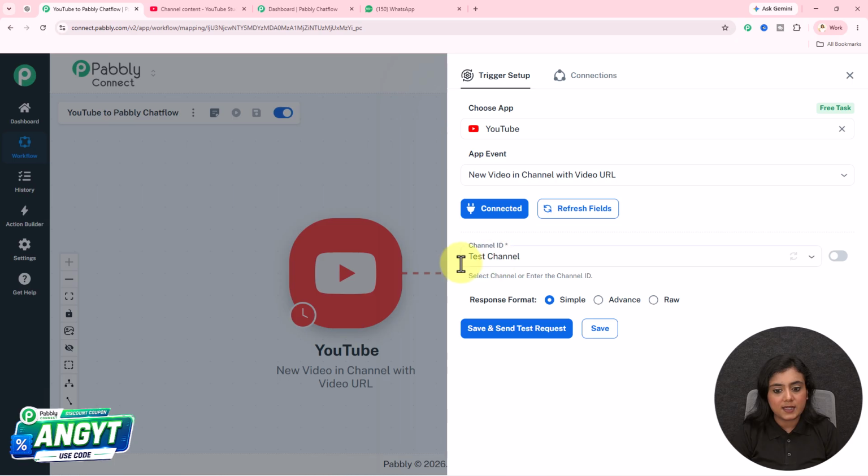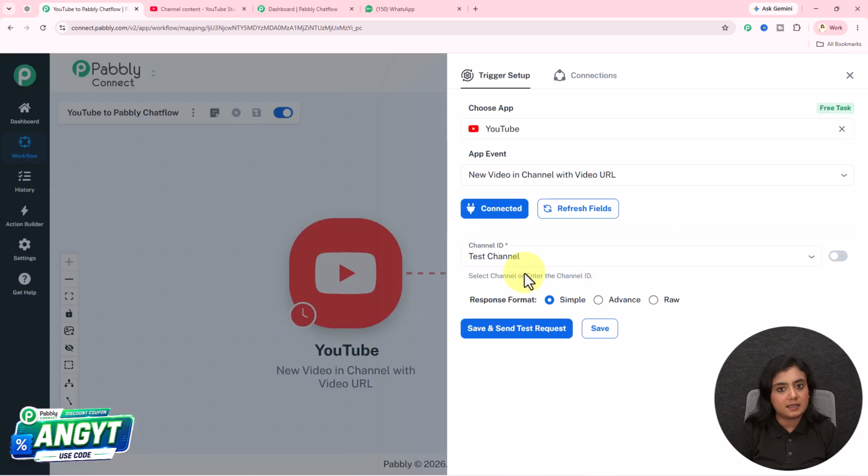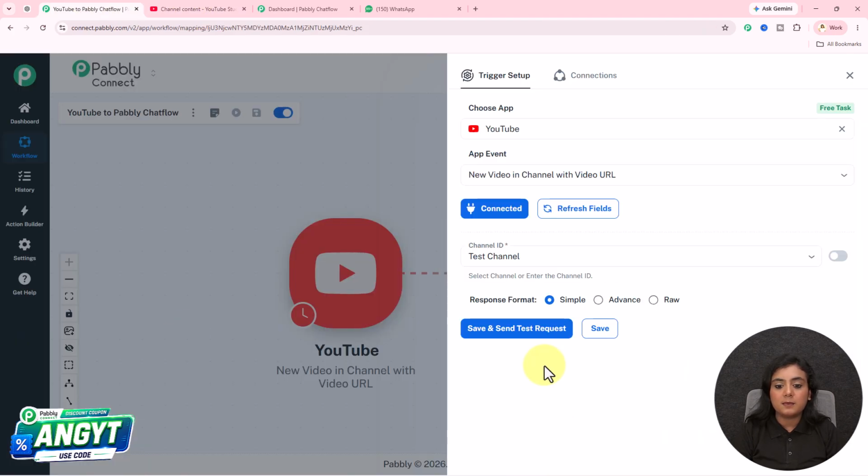After the connection is created, for the channel ID, you have to select the channel ID on which the YouTube video will be posted and the response of that video should be captured. So my channel is created in the name of test channel. So I've selected the ID from here. You can select it from the drop down, select the simple response format and then click on the save and send test request button. The last video that was published on your YouTube channel will be captured in the trigger response.